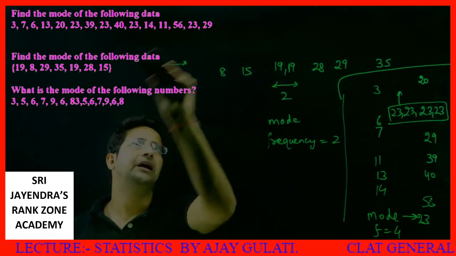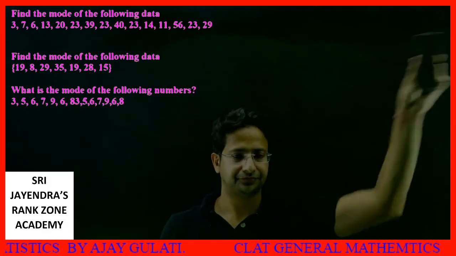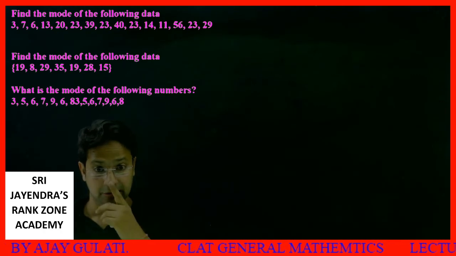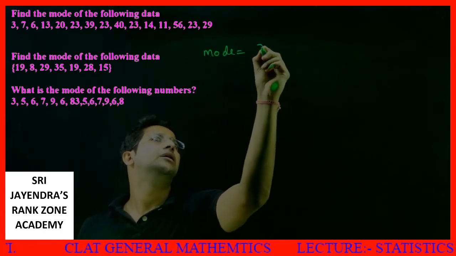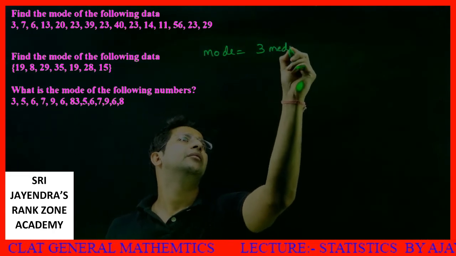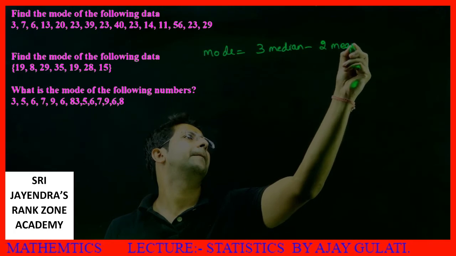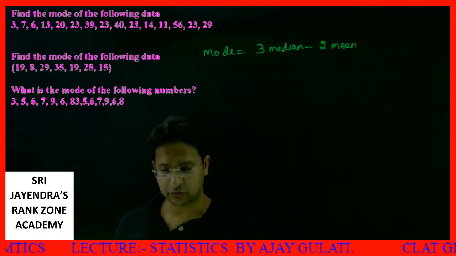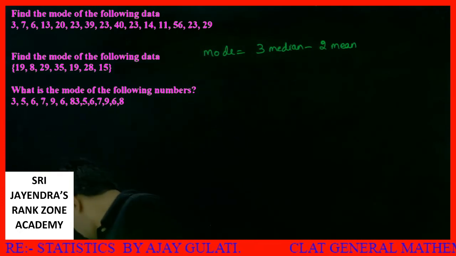Now I tell you a relation between mean, median and mode. As per the formula, mode is 3 median minus 2 mean. Mode is actually 3 median subtracted by 2 mean.